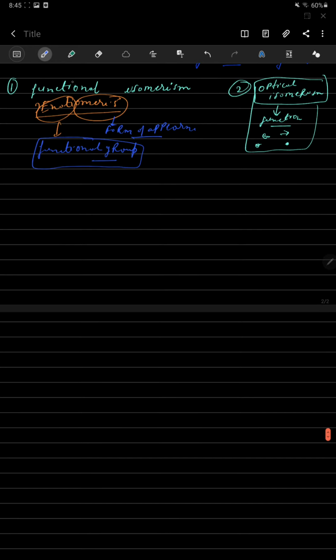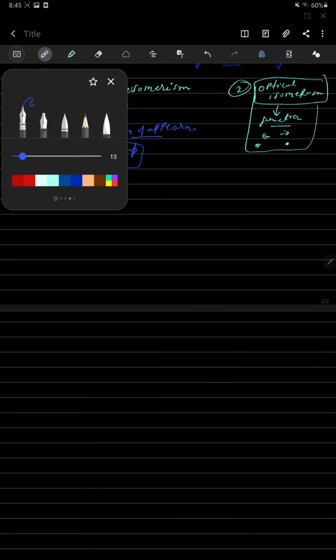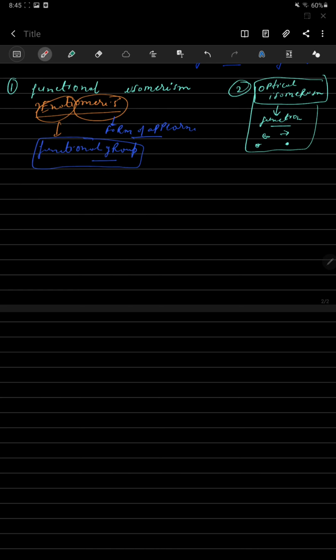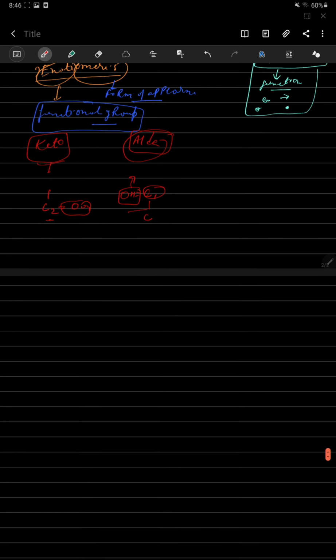Like the example above, ketone body and aldehyde are both the n form of carbohydrate. In the keto acid, the C2 carbon is the functional group carrier, and in aldehyde the C1 carbon is the functional group carrier. The functional group is OH. So they are enantiomerism, in which the functional group position is different. And the second one is functional isomerism.